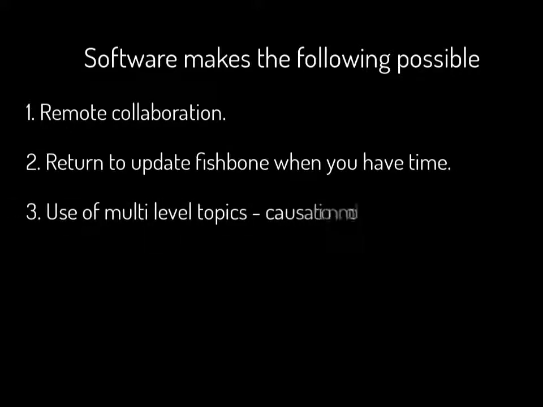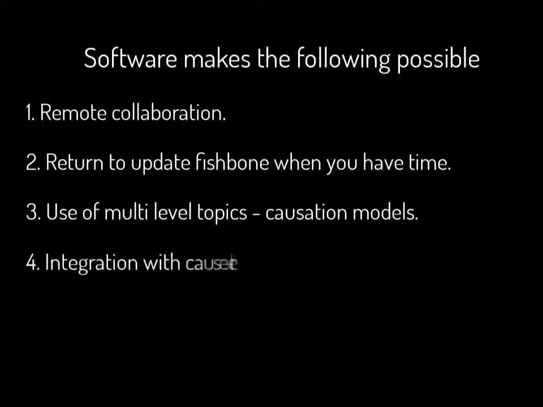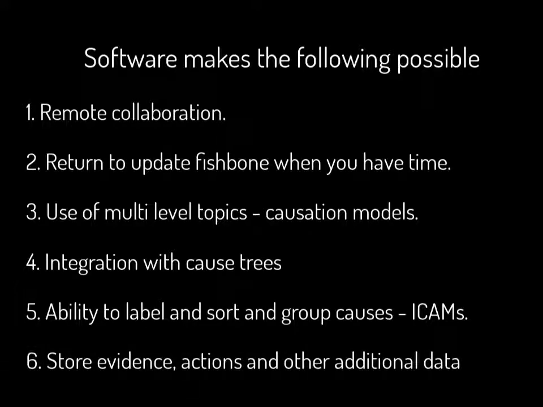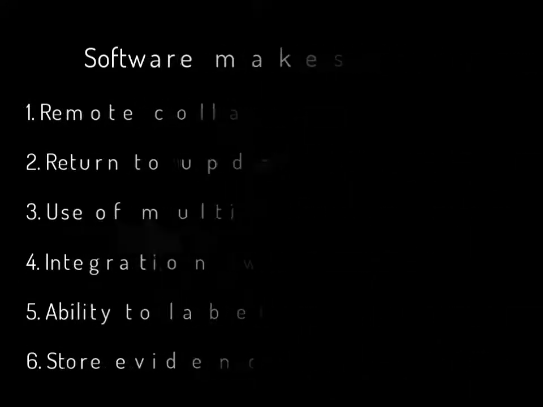Software provides the ability to use more sophisticated fishbone arrangements, including causation models. Software also allows causes to be easily added to cause trees, which defines the relationship between causes. Software provides the ability to label and sort causes, which is an important part of the incident cause analysis methodology. And finally, software allows additional data like evidence, descriptions, and actions to be easily stored with causes.